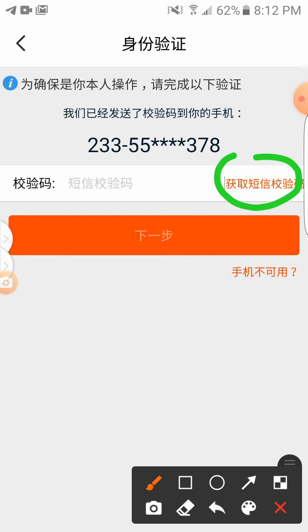Then you put the code in here. Now it is within 1 minute, but after 1 minute the code delays a bit, and later on, maybe within 30 minutes after it comes, you can still place it over here. When after 30 minutes it doesn't come, then you have to request another code to be sent to you.